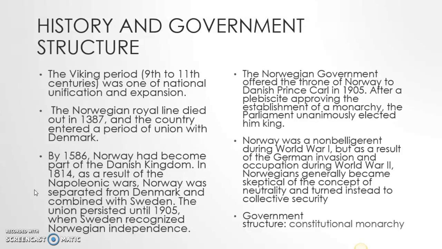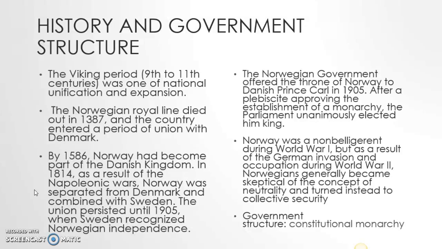In 1814, as a result of the Napoleonic Wars, Norway was separated from Denmark and combined with Sweden. The union persisted until 1905, when Sweden recognized Norwegian independence. The Norwegian government offered the throne of Norway to Danish Prince Karl in 1905, after a plebiscite approving the establishment of a monarchy. The parliament unanimously elected him king.